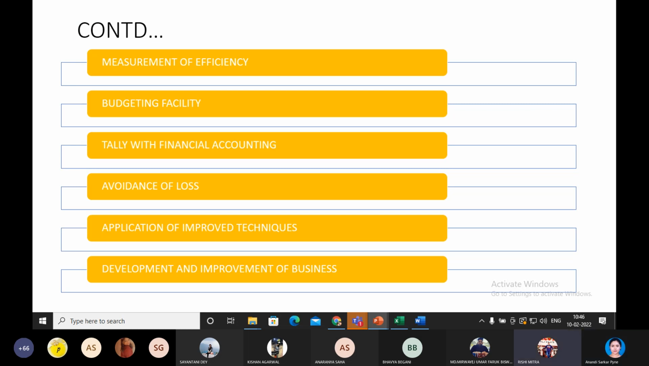Ma'am, I have a doubt in one point here. Measurement of efficiency, will you explain one more time? Yes, here measurement of efficiency means measurement of cost efficacy, cost efficiency of the concern. So this is one of the analytical tools in costing. Costing has different analytical tools which help the company to know how efficient their costing system is. Did I make my point clear? Yes, ma'am. It's clear.